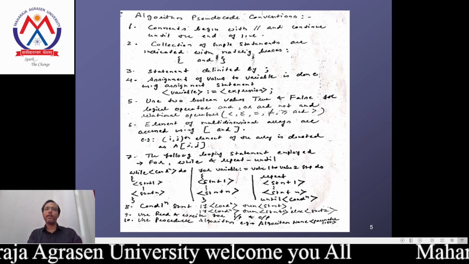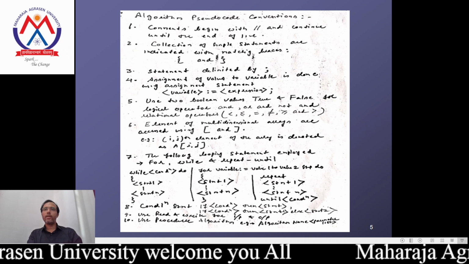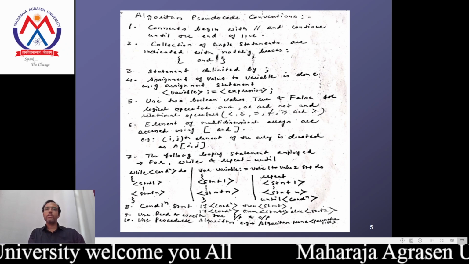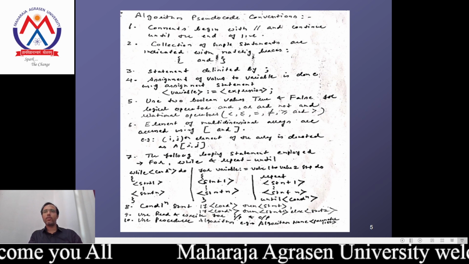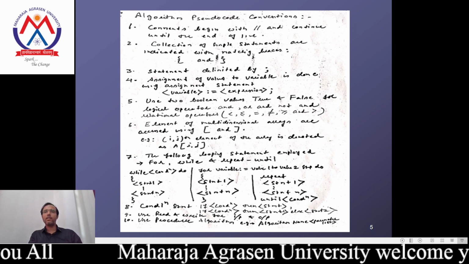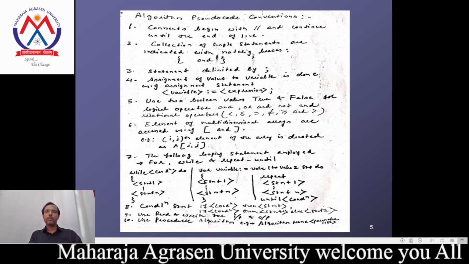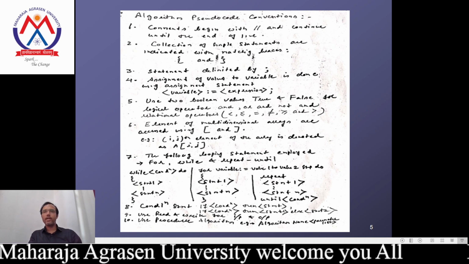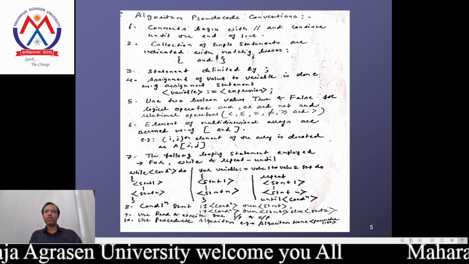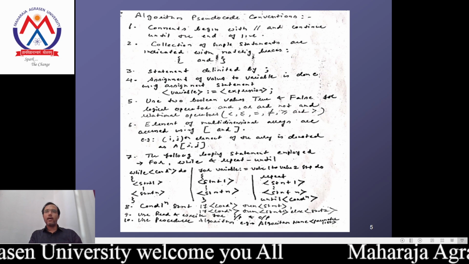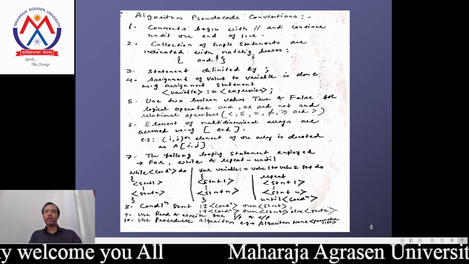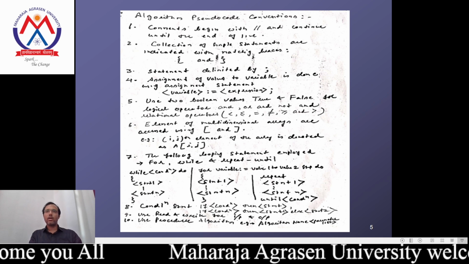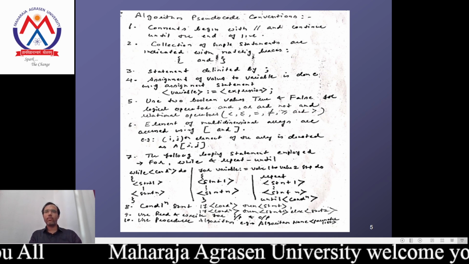Fourth, the assignment of values to a variable is done using the assignment statement. These are the normal statements we consider: a variable equal to an expression. They write it like that. Next, use two values, true and false, for the logical operators and, or, not, and any relational operator. They take only the values true and false.